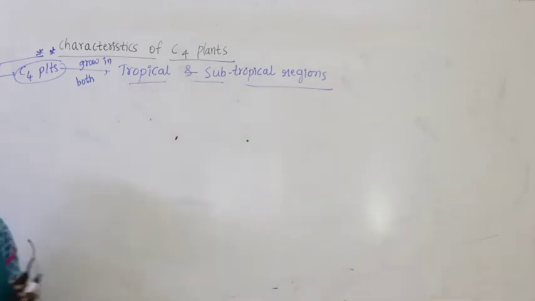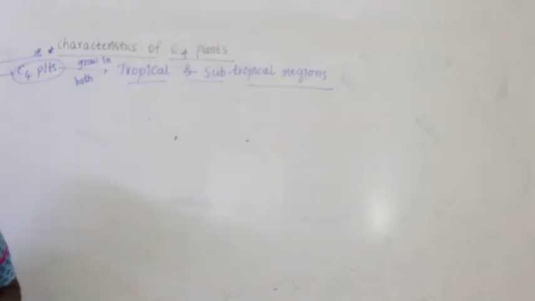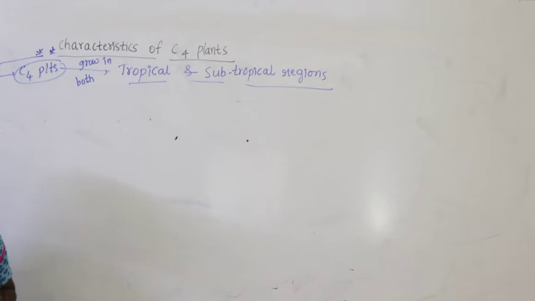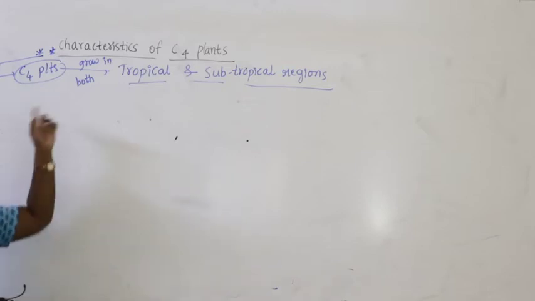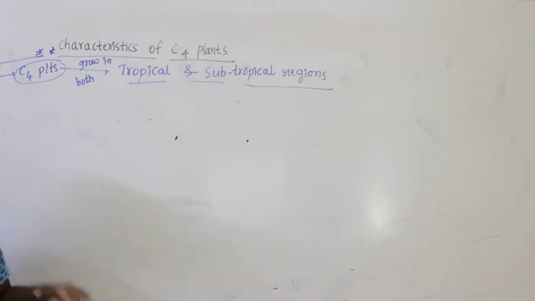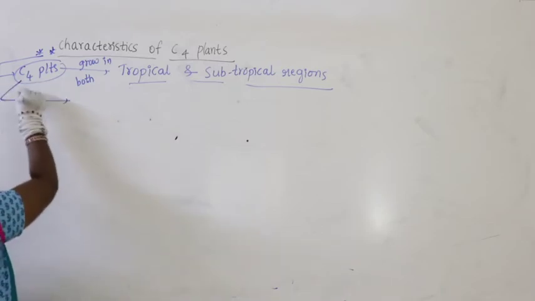So let us start with the point of where C4 plants are distributed, where you find the growth of C4 plants. C4 plants grow in both tropical regions as well as subtropical regions.